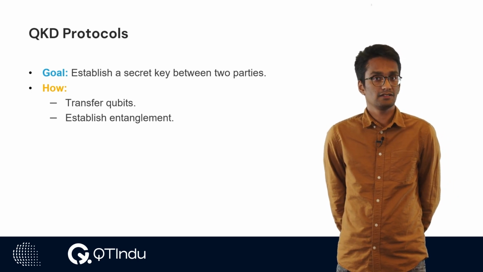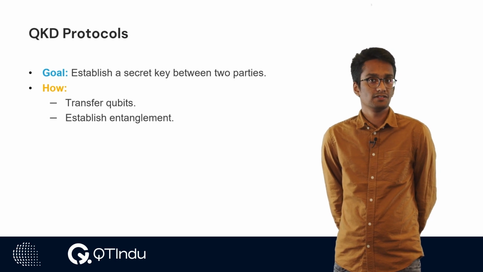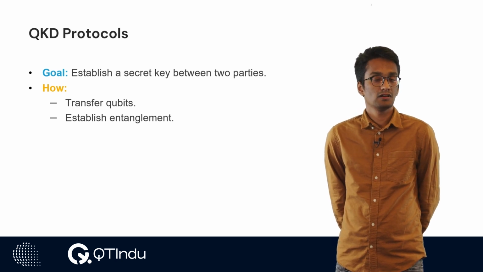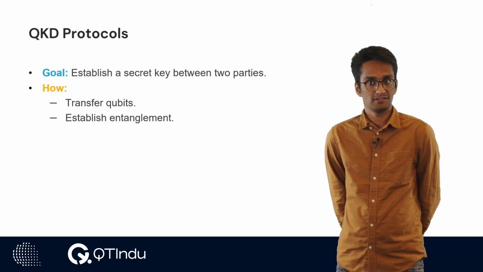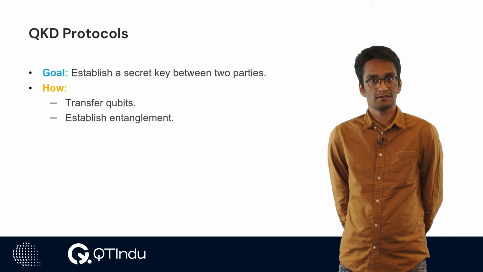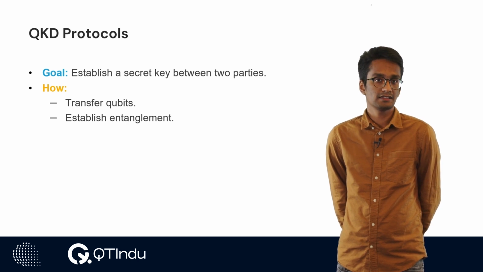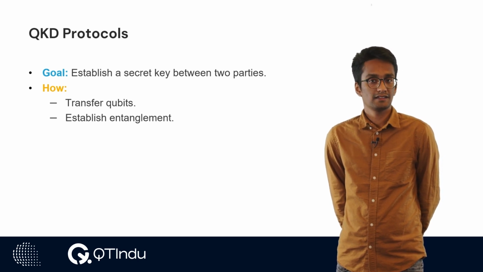You can either transfer qubits straight up, or you can use entanglement to facilitate the process of key distribution. In this submodule, we're going to look at the latter, where we create entanglement, distribute it, and then try to form a secret key with it.